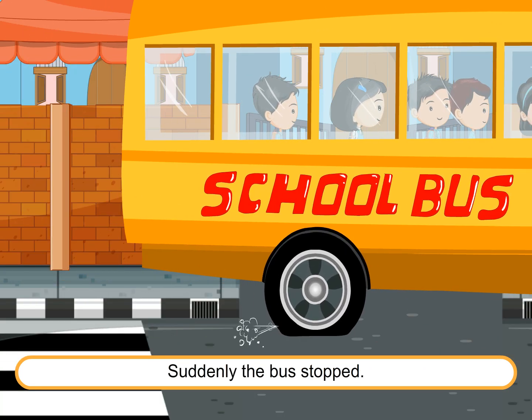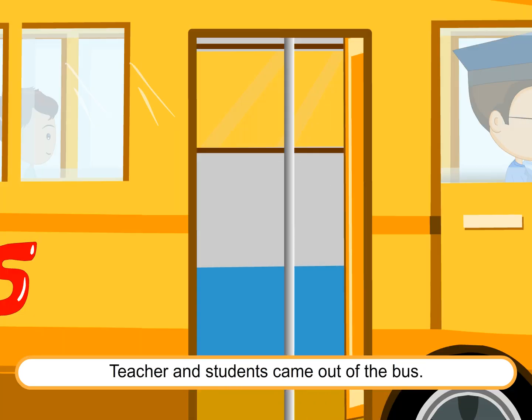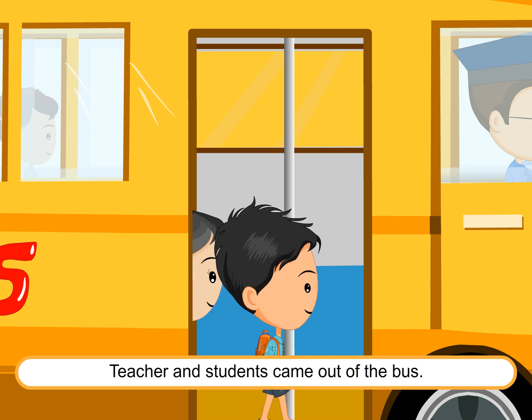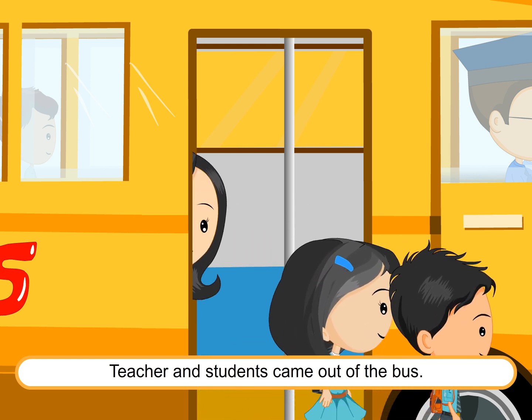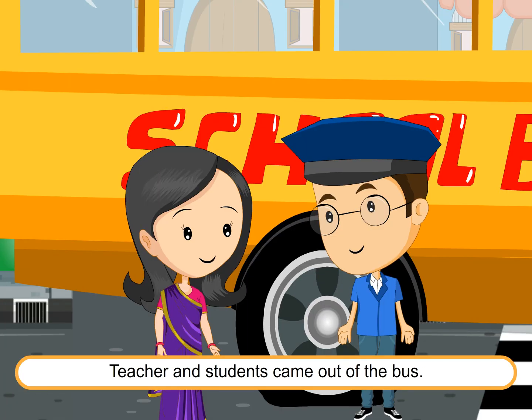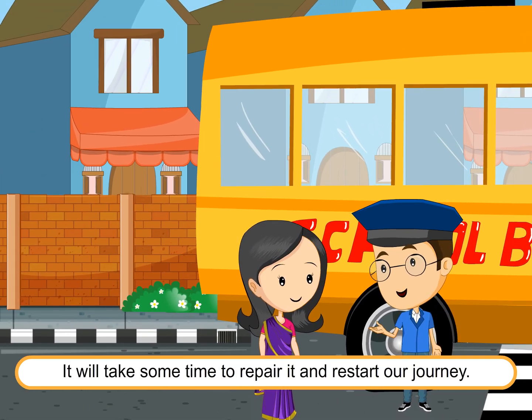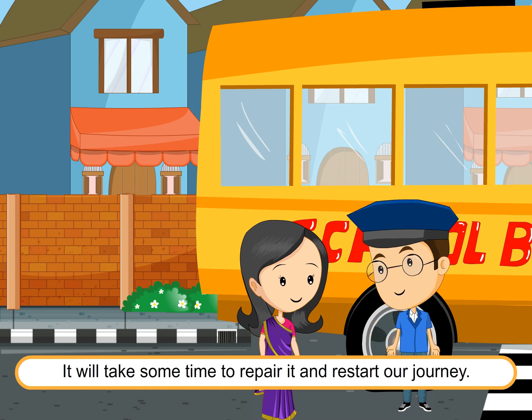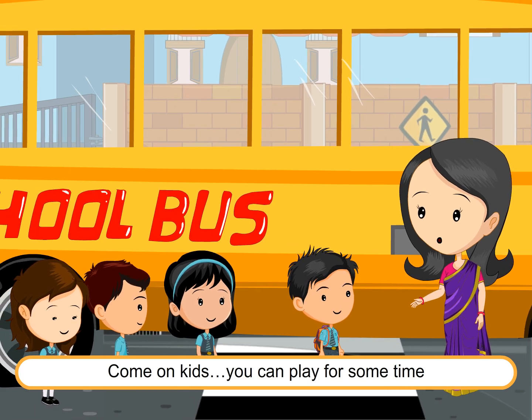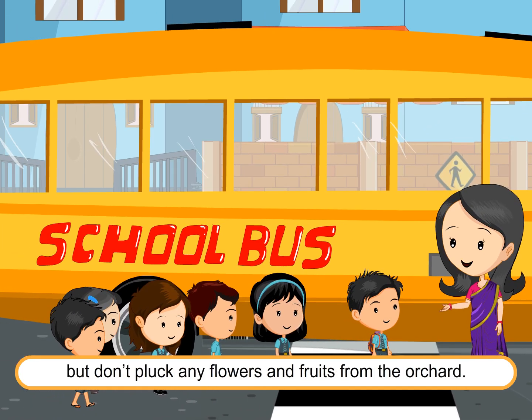Suddenly, the bus stopped. Teacher and students came out of the bus. Ma'am, the rear tire of the bus is punctured. It will take some time to repair it and restart our journey. Okay, we will wait. Come on, kids. You can play for some time, but don't pluck any flowers and fruits from the orchard.